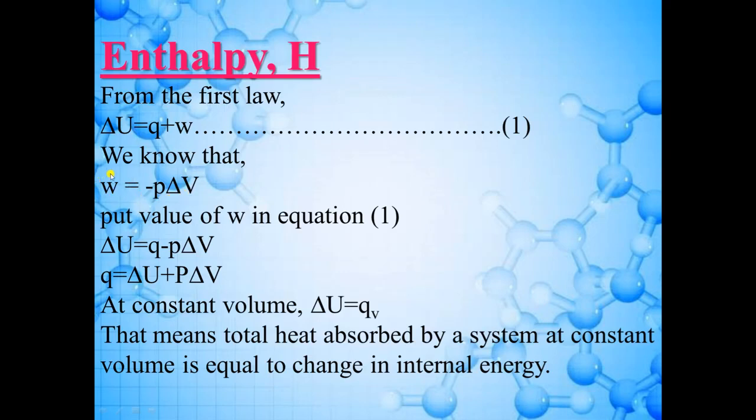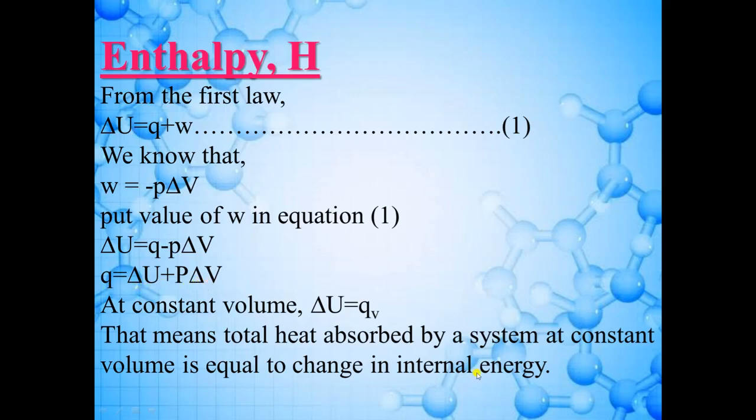So we can put the value of work done in equation number 1. Here we will put the value of W in this equation. When we put the values, the equation will become delta U is equal to Q minus P delta V. Now if we shift these terms, then it will become Q is equal to delta U plus P delta V, where Q is the heat, delta U is change in internal energy, P is pressure, and delta V is change in volume.